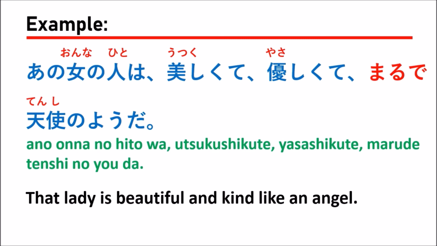For this sentence, you see that they use it with the noun, right? Marude tenshi. Tenshi means angel and is the noun, so after the noun should be no yo, right?